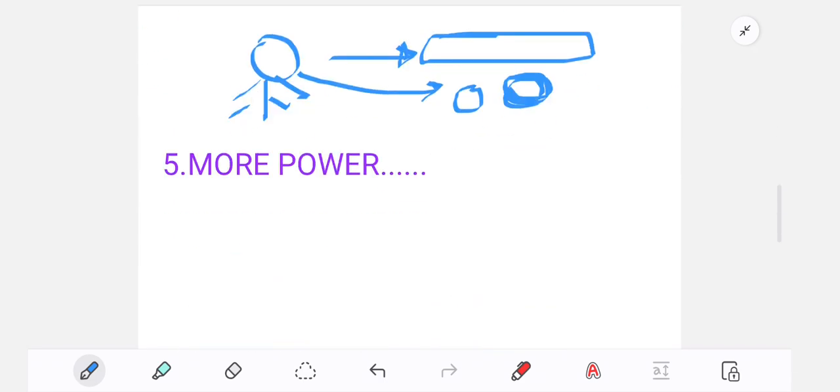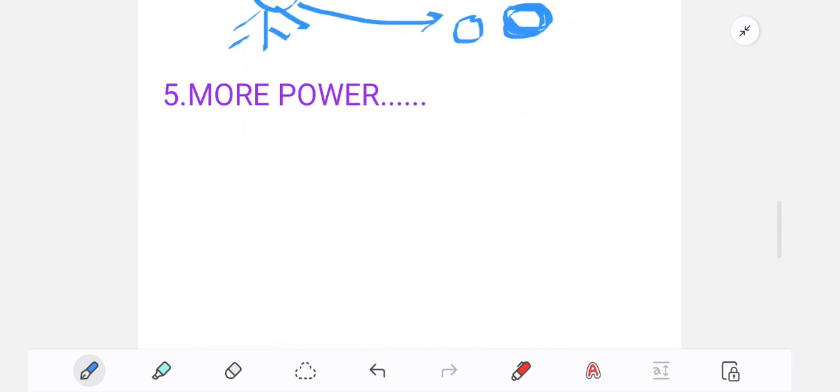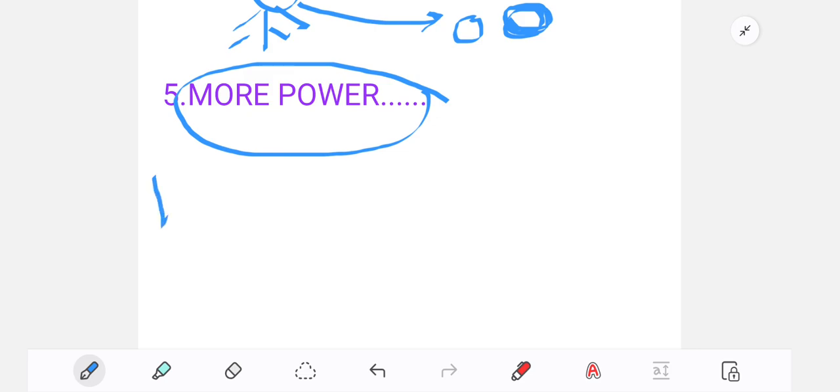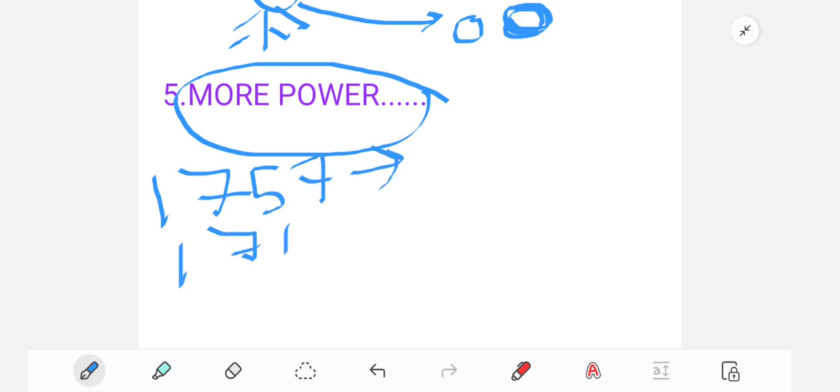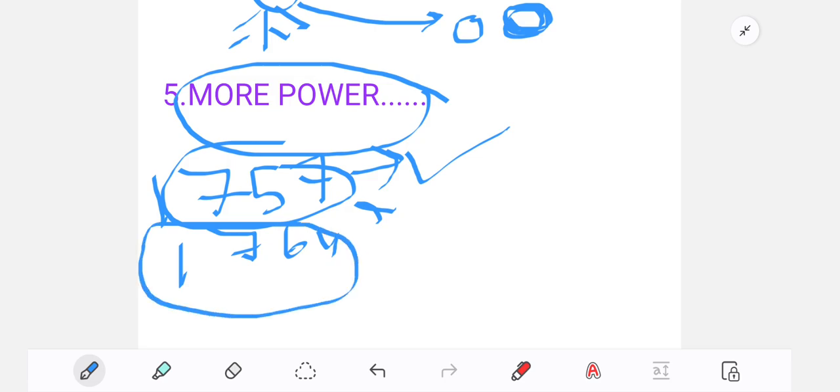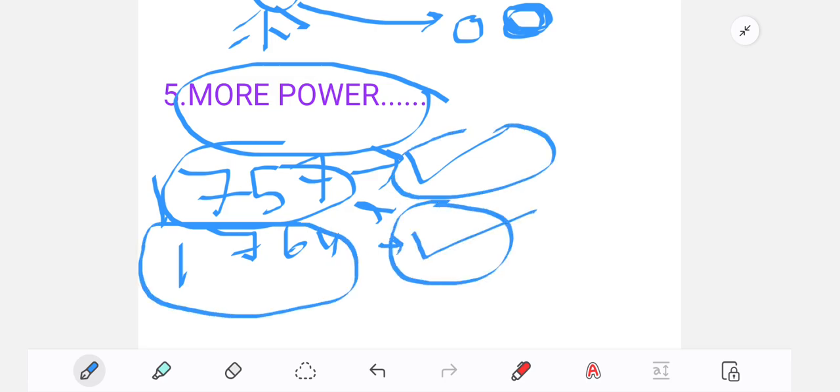That was important. And number 5: it initiated the process of centralizing power under the British Crown by granting the British government greater oversight over the East India Company. So what happened? In 1757 the Battle of Plassey took place, or in 1764 the Battle of Buxar. The Britishers cleared the prelims exam, you can think like that, or in 1764 they cleared the mains exam. Now they have a lot of power, and in 1773, after 9 years, the Regulating Act takes place.